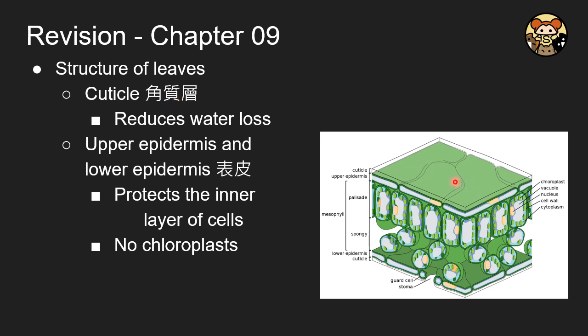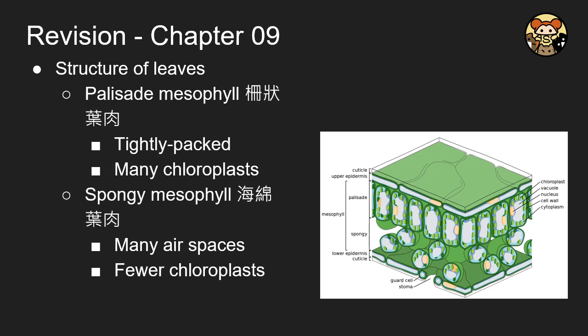The outermost layer is the cuticle, which reduces water loss. The upper layer is called the upper epidermis and the lower one is called the lower epidermis, because the sunshine comes from this direction. They protect the inner cells, and they do not have chlorophyll, which means that they cannot carry out photosynthesis.